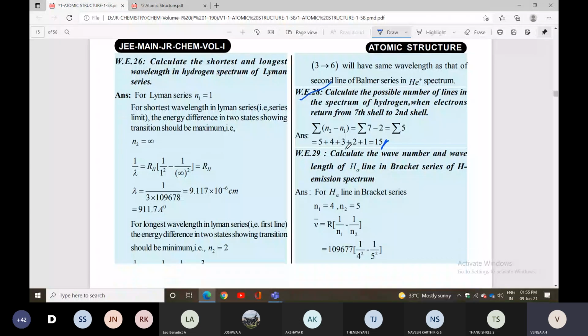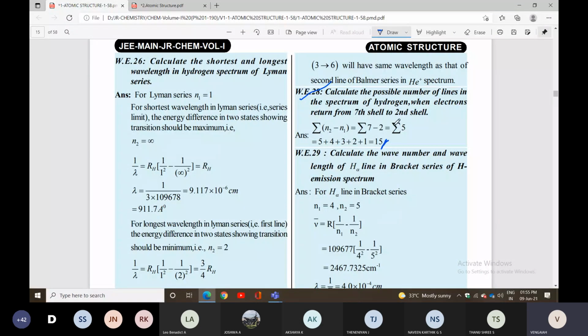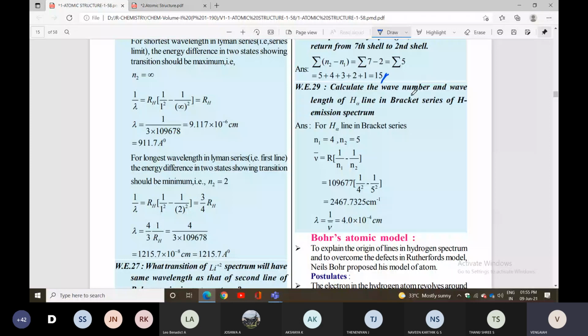7th to 2nd shell. Next one: calculate the wave number and wavelength of the H alpha line in the Brackett series of the hydrogen emission spectrum. So H alpha is the first line.